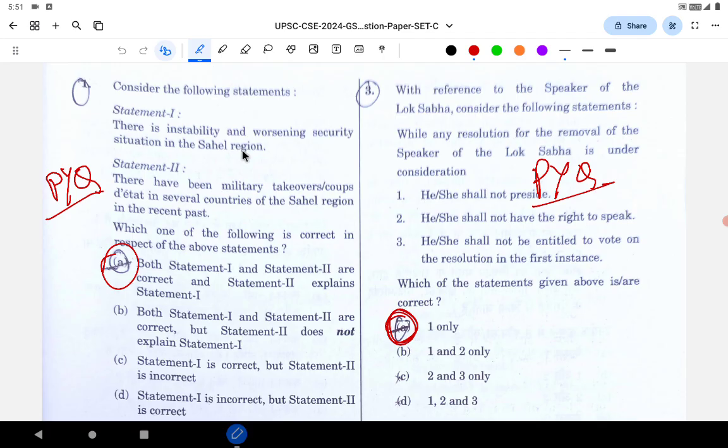Let's start with question number 1. There is instability and worsening security situation in the Sahel region. Statement 2. There have been military takeover coups in several countries in the Sahel region. This is a question from the PYQ. In the previous year they asked about the military coup in Chad and Mali. So this question is about that. So option A is the answer, it's a PYQ.